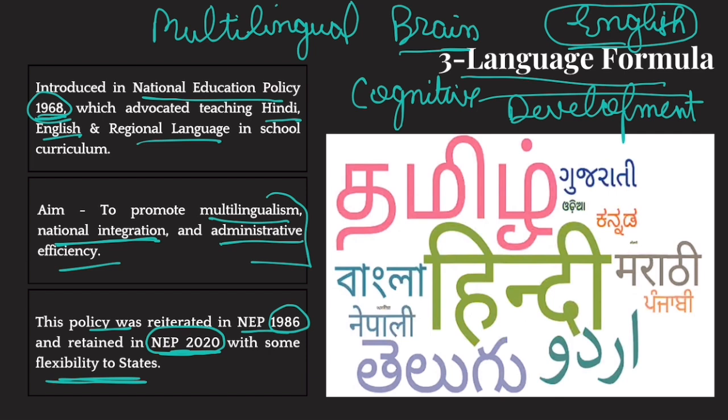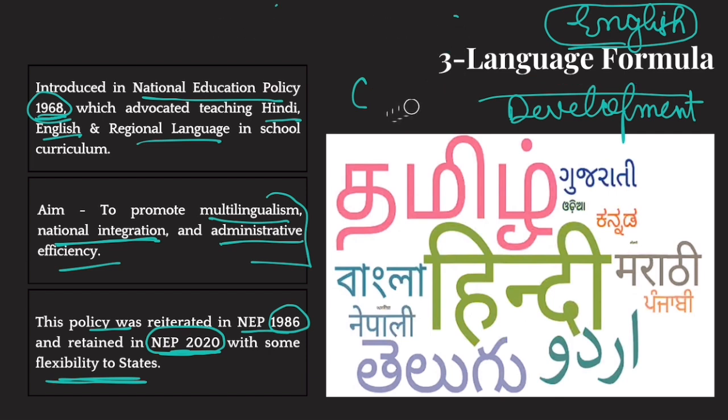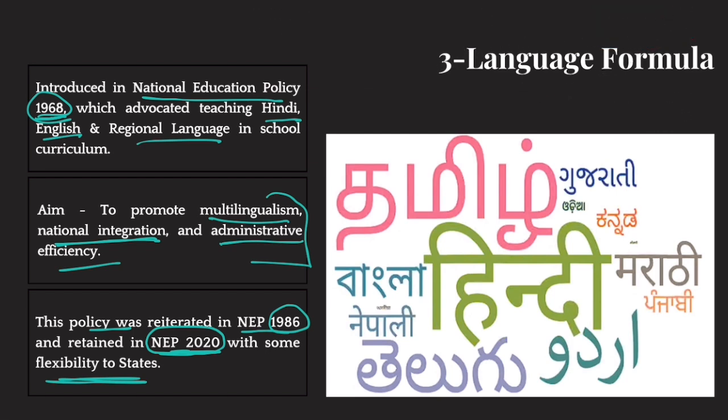Plus, the question was, what about those states whose regional language is Hindi? For example, Madhya Pradesh, Uttar Pradesh, Bihar, Rajasthan, Haryana, there are many states whose regional language is also Hindi. How would they implement the three language formula? So for them, it was said that you will teach English, you will teach Hindi, and you will also teach any other Indian language.